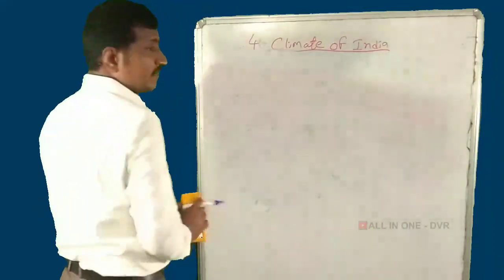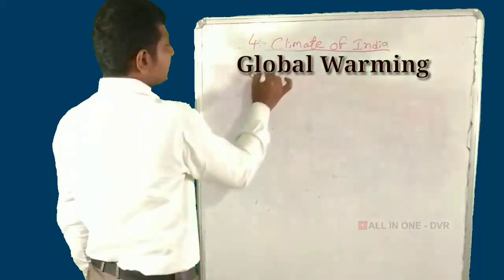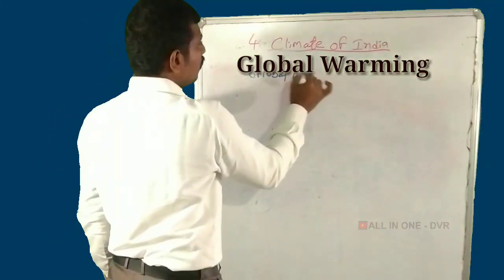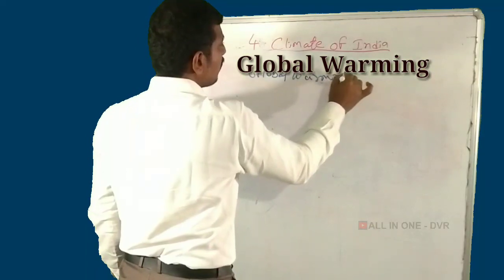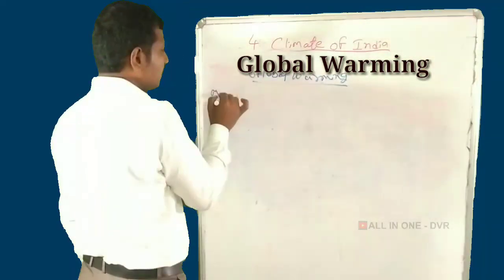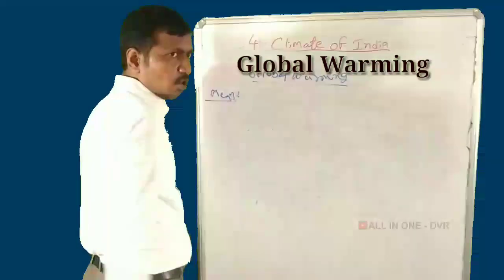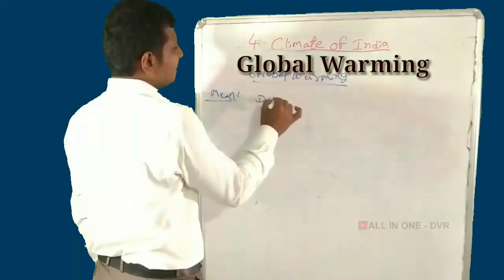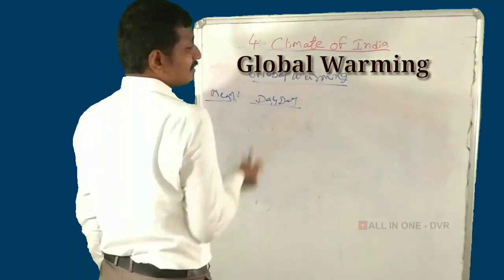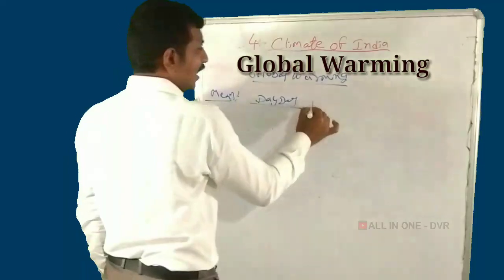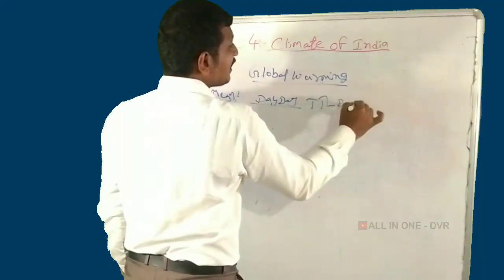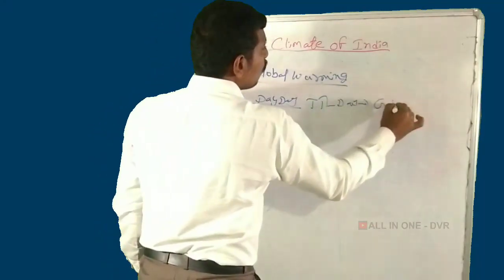And next, global warming. What is the meaning of global warming? The temperature is increasing day by day. That is called global warming.